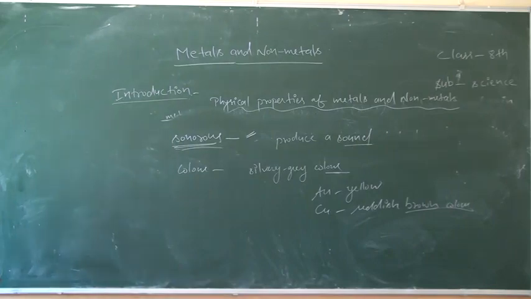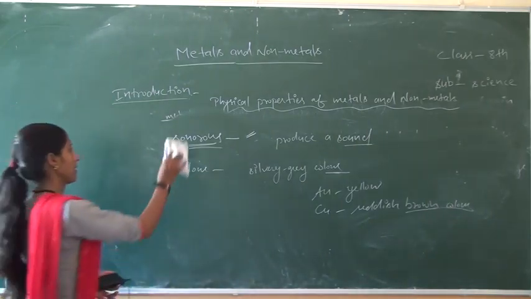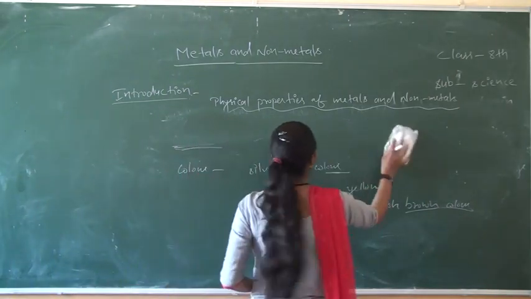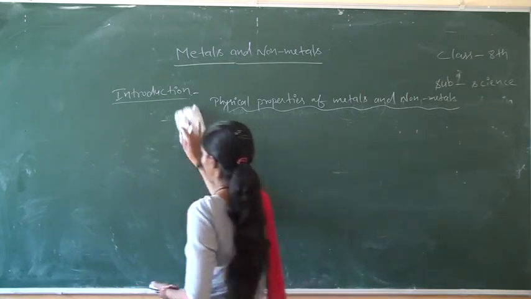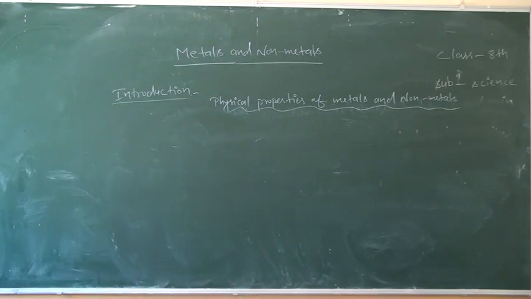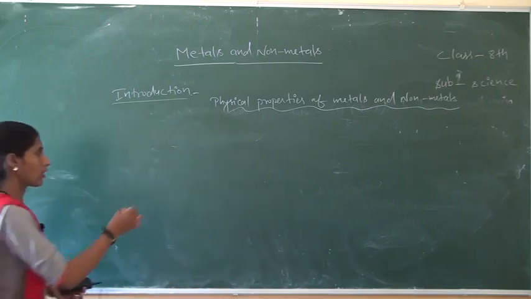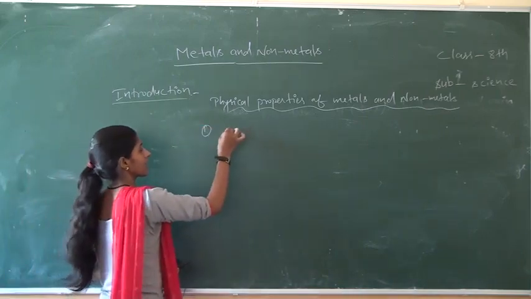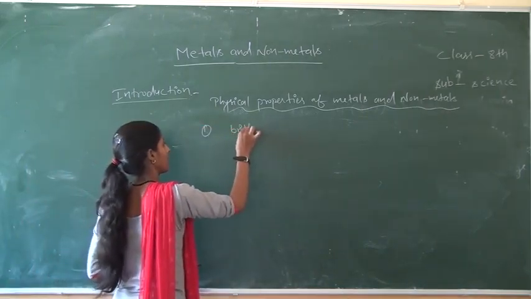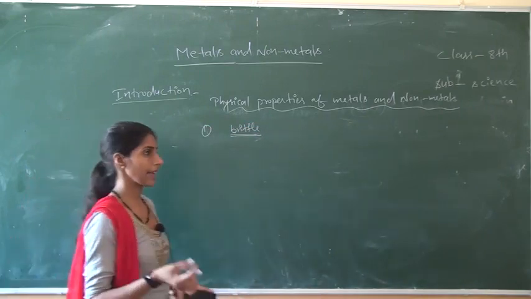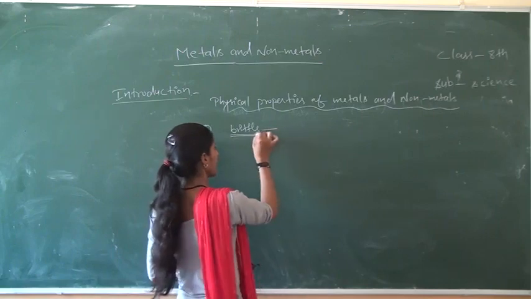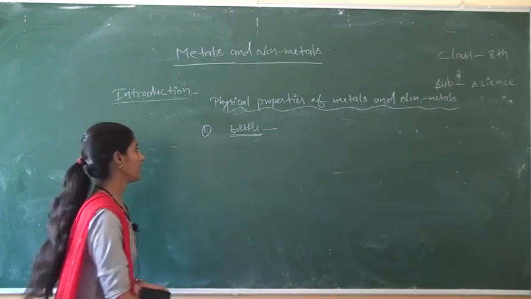Okay students, on this basis we similarly explain the properties of non-metals, just as in metals. Some important physical properties of non-metals. First one is non-metals are brittle in nature. Brittle means they break on heating or on hammering.